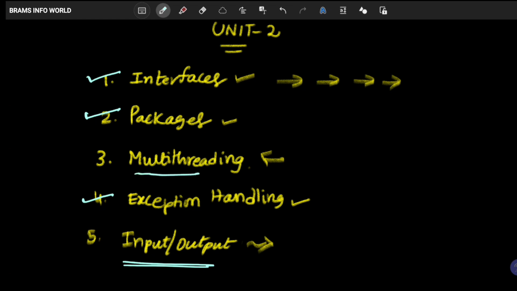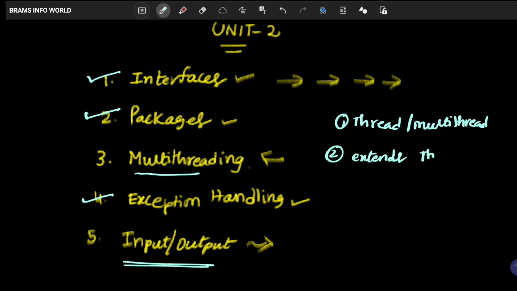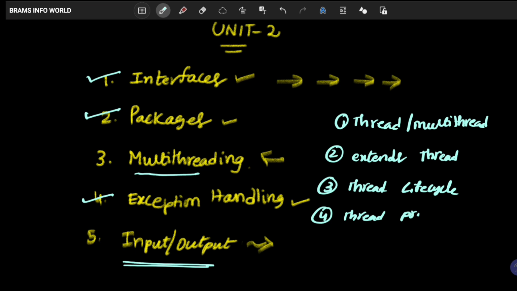So in this chapter we are going to talk about what is thread and definition of multi-threading, and differences between compilation and interpretation. Okay, and after that how to extend the thread, followed by thread life cycle, and there are some thread priorities.